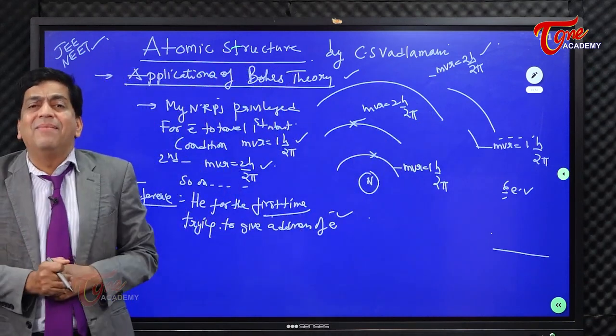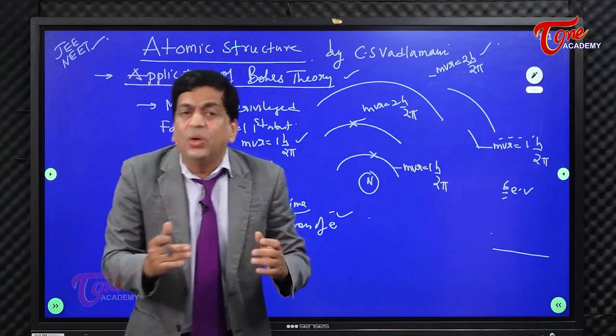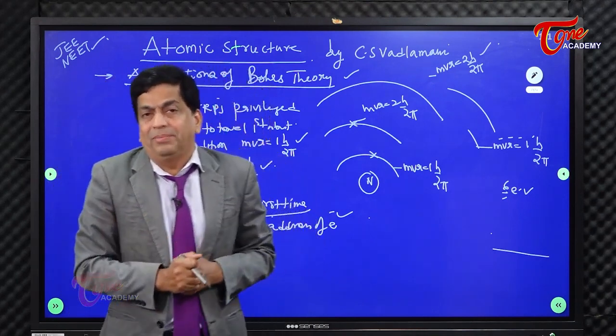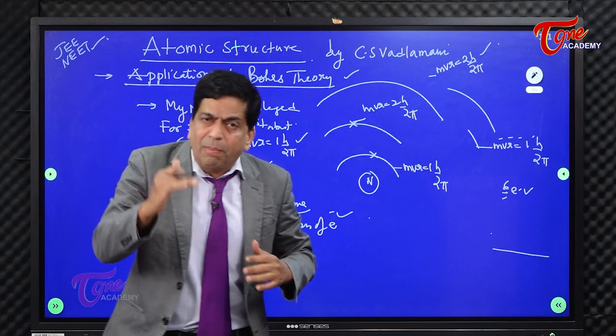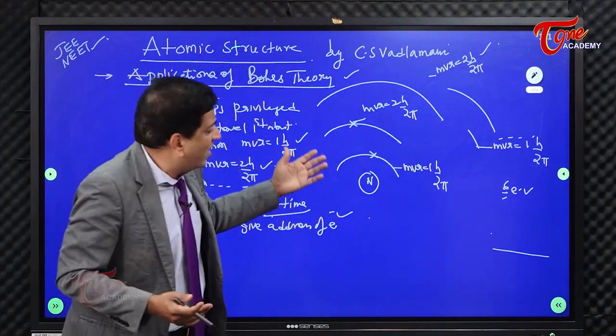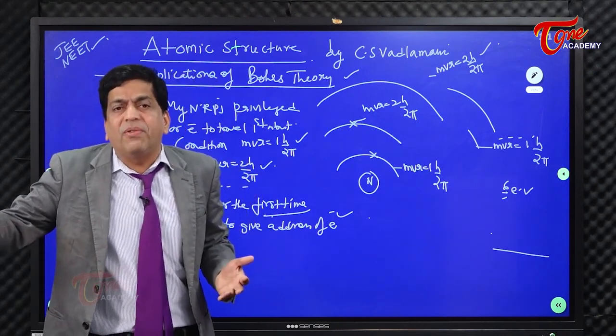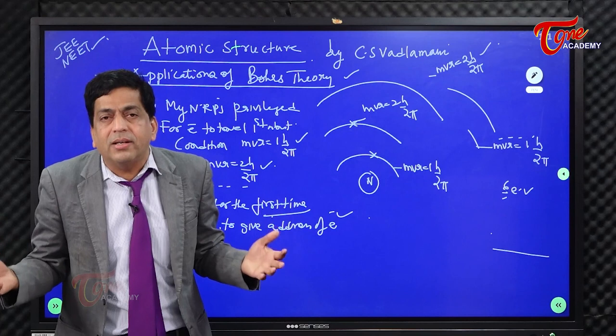If you say the electron is not there in the third orbit, then I think he is basically telling you that it is in the fourth orbit. Because his orbits which he proposed, the electrons must be satisfying a particular condition to revolve. Otherwise, you are kicked out of the atom and you are stopped from entering into the constitution of the atom.